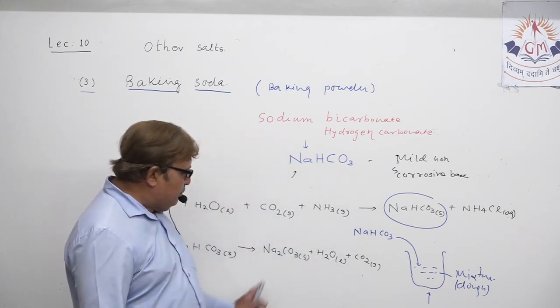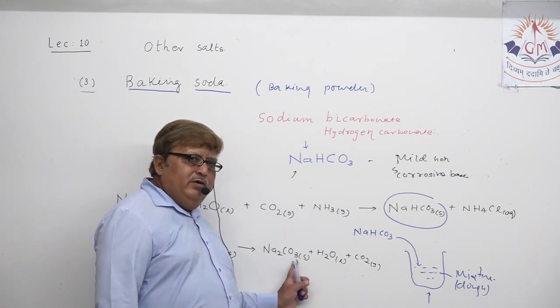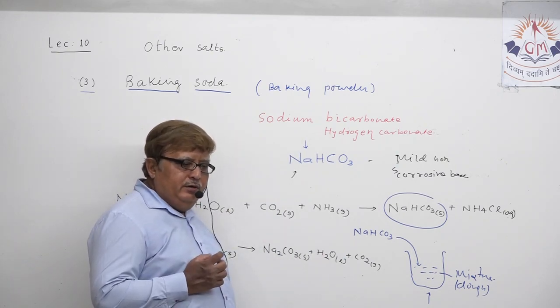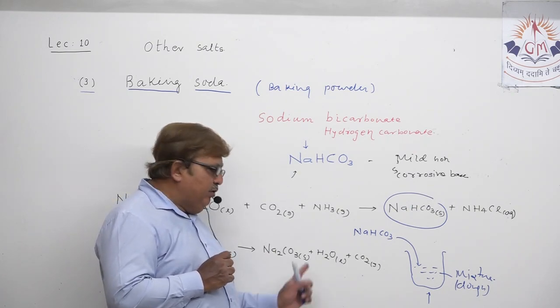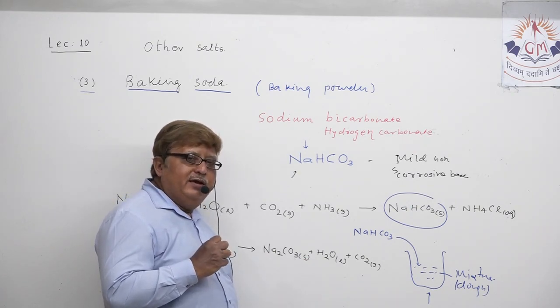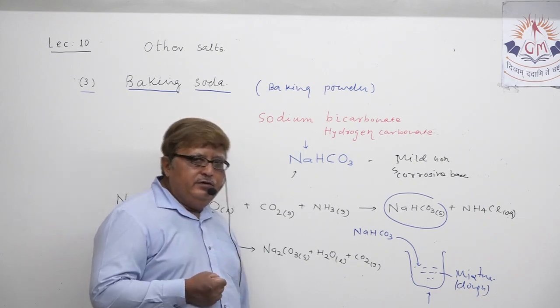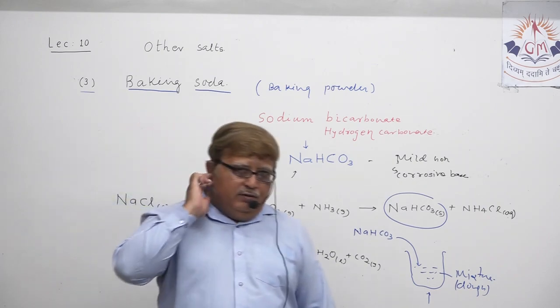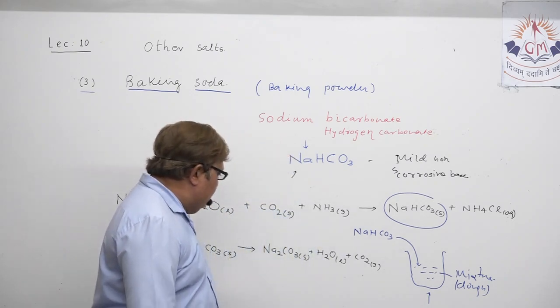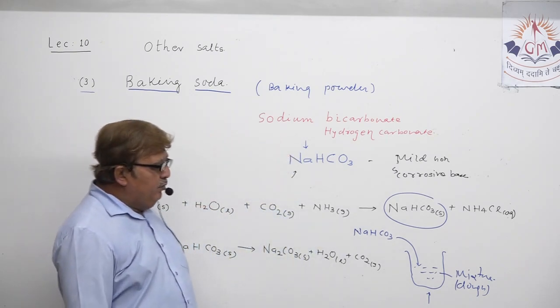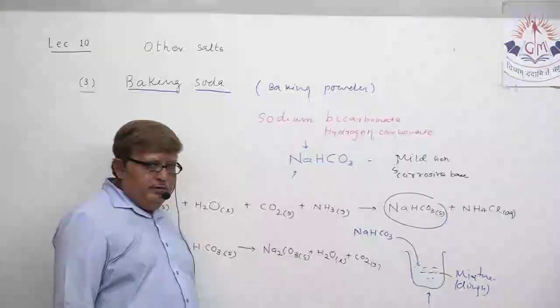So that when production of sodium carbonate tries to make the food item a little bitter, because of the presence of that tartaric acid, the sour taste is maintained. Okay, so these are some uses of baking soda. You understood the uses of baking soda? Okay.